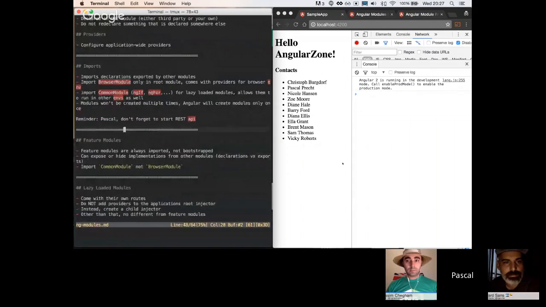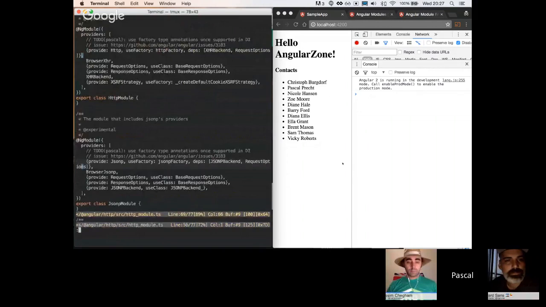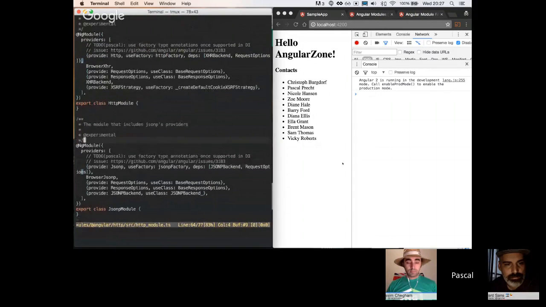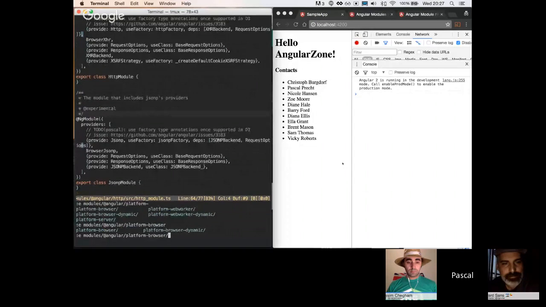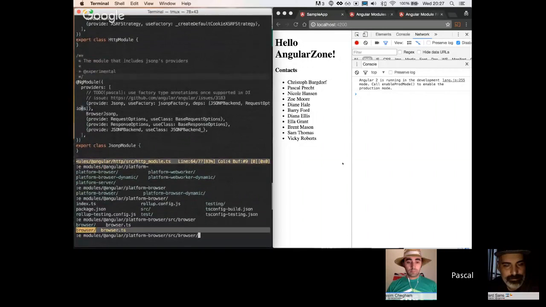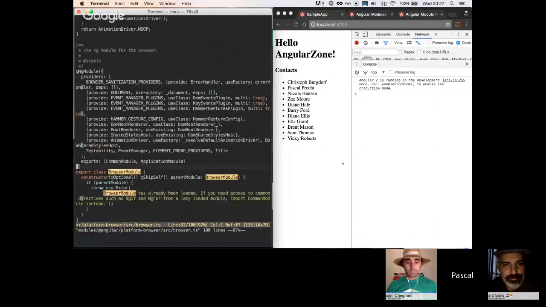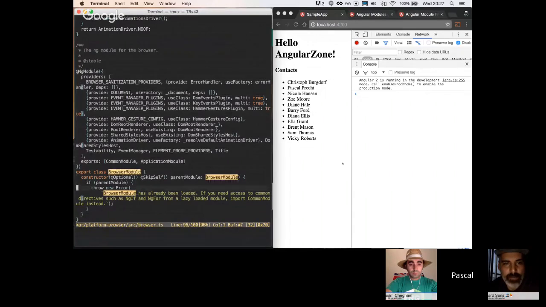But I think now we're actually getting to actual feature modules. Oh, another thing that I wanted to do was, let's see. Let's actually take a look at the browser module. If we go to the Angular source code again, there's the platform browser code, and there's a browser source. I think there is a browser TS file right here. This one again has its own ng module. That's the one that we are importing, right? You see again there is a lot of stuff going on that it does for us.